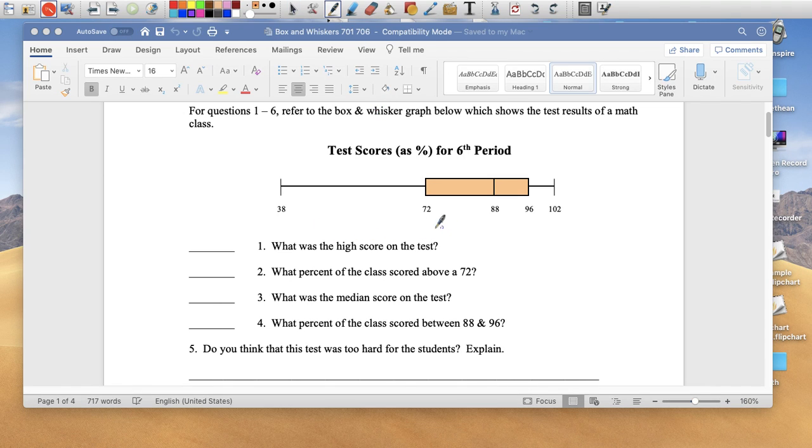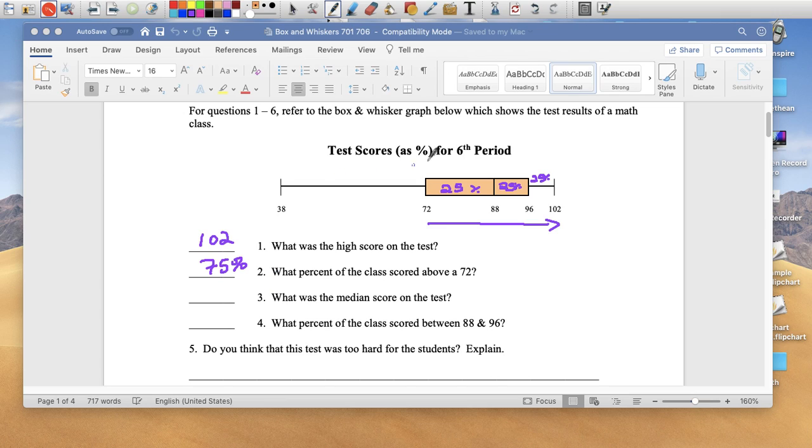So what was the high score on the test? 102. What percent of the class scored above 72? So everybody who scored above 72 is from here and on, right? So remember, that's 25% of the population, 25% of the population, right? They each represent 25%. So if we combine all of them, we can say that 75% of all of them scored above 72, which is pretty good.